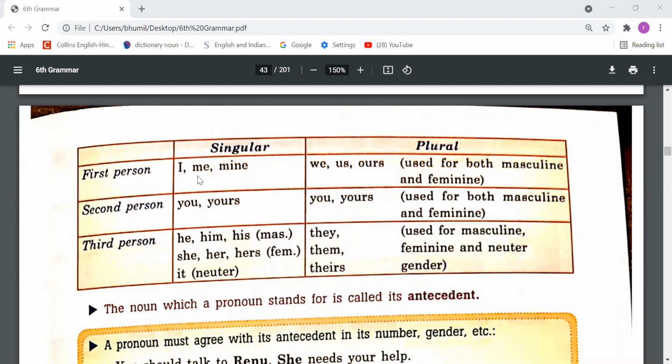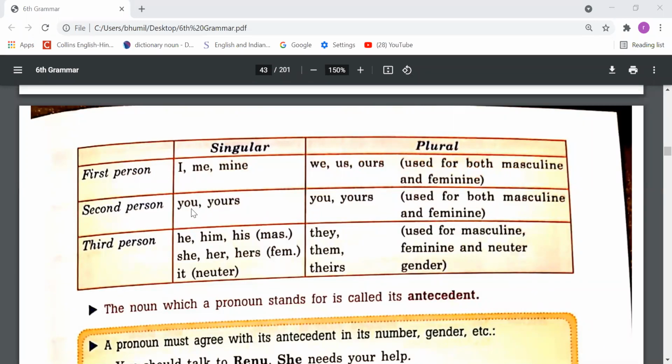So I can also say I met him. So here I have used I. Okay. So I and me are both the same, but I is used for the subjective case, me is used for the objective case, and mine is used for the possessive case. Possessive means showing ownership, like this pen is mine. So by my word mine, I'm just showing my possession.